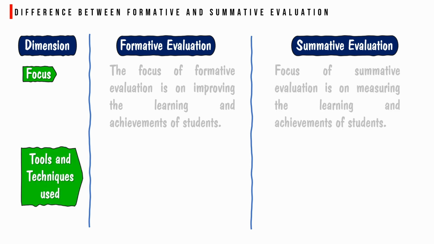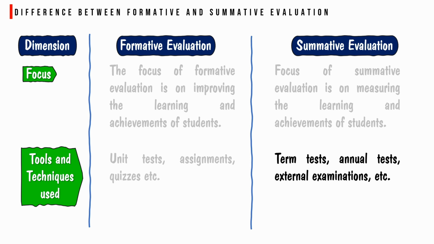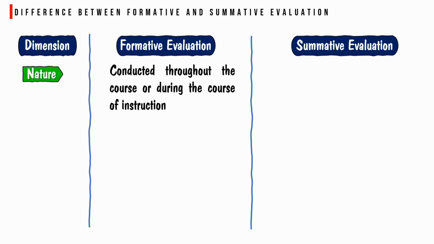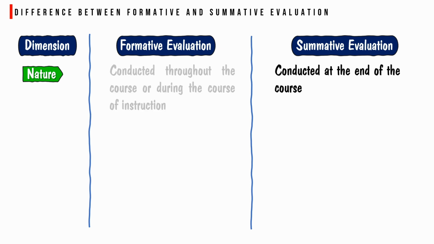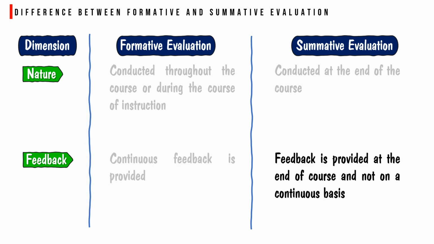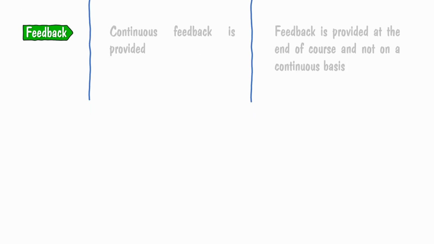Tools and techniques used. Unit test, assignment, quizzes, etc. are used for formative evaluation, whereas term test, annual test, external examinations are used for summative evaluation. Nature. Formative evaluation is conducted throughout the course or during the course of instruction. Summative evaluation is conducted at the end of the course. Feedback. Continuous feedback is provided through formative evaluation. But in summative evaluation, feedback is provided at the end of the course and not on a continuous basis.